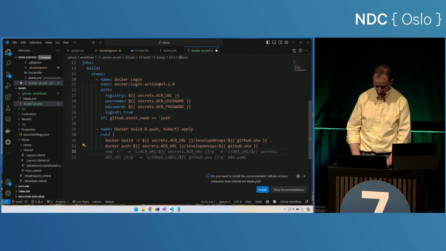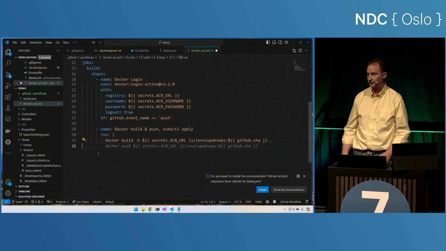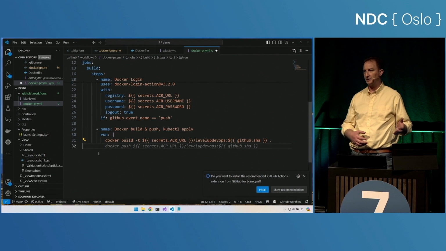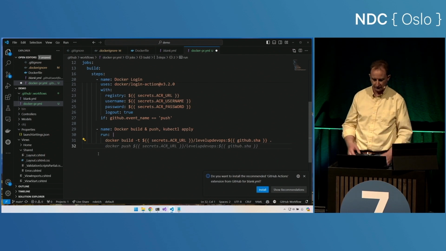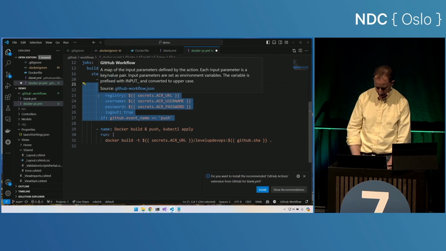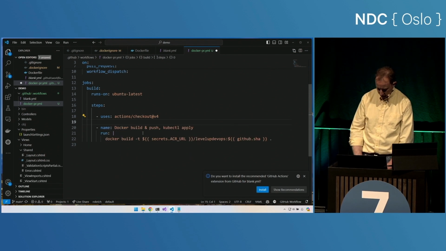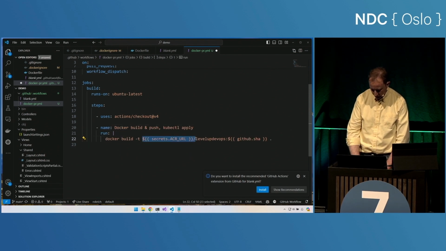That's cool. Let's also not push this image to our Azure Container Registry. We don't want some random PR image to accidentally get pushed into production someday. We probably want to rebuild it. And so we probably don't even need to log into Docker either. So let's remove that. To that end, I'm not even going to reference this secret right here.